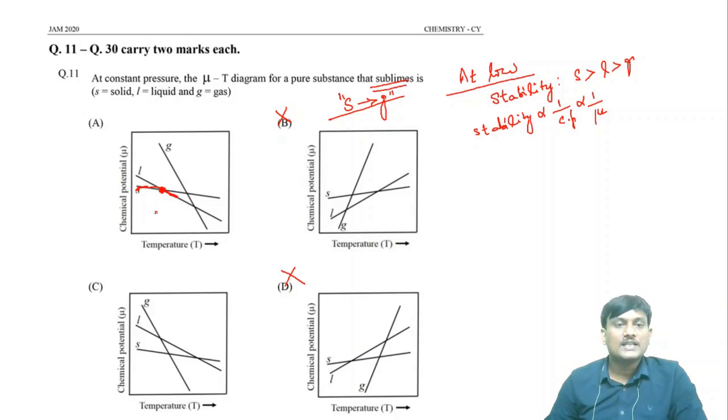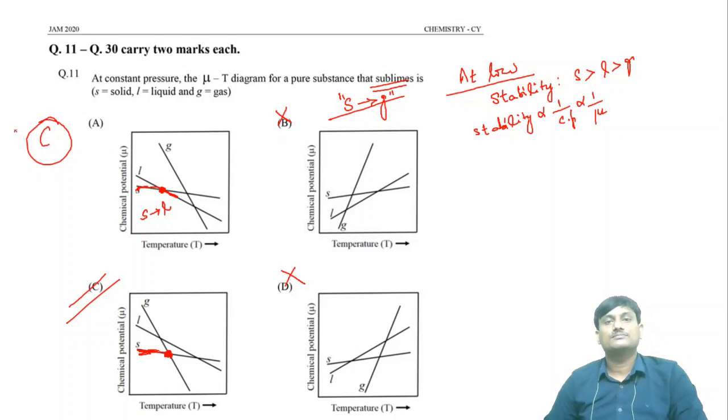So first there is a conversion of solid into liquid. But if you take this graph, as you increase temperature, there is a conversion of solid directly into gas. At this point, solid converts directly into gas. So this graph will be the correct option. C is the correct option.